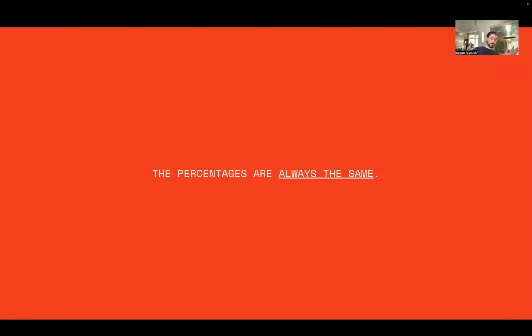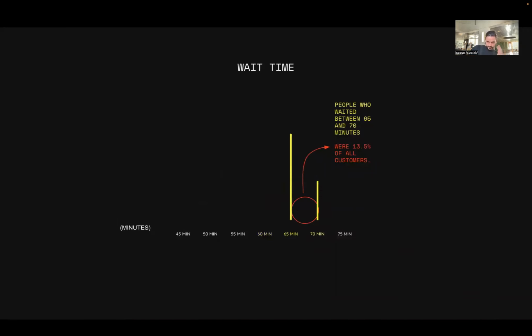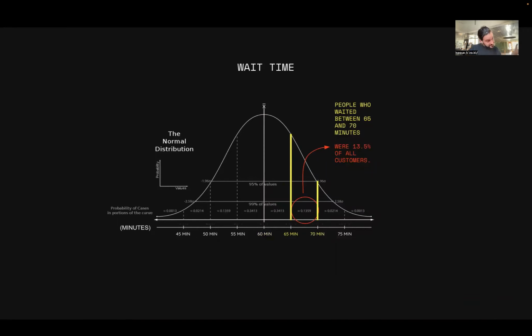This is a question that people ask me all the time. Wait, so you're telling me that every time that I fit a normal distribution to a histogram, the percentages are always going to be the same? Yes, they are. It's crazy simulation stuff, like Elon Musk might be right. So just keep that in mind. And that at least makes your stat scores easier now.